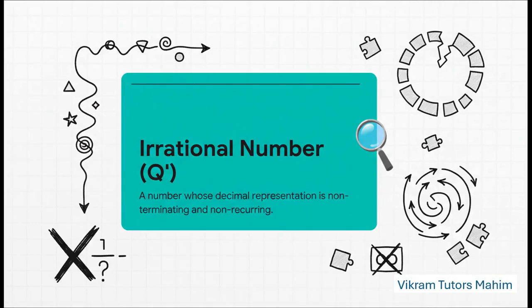And that right there gives us our official definition. An irrational number is simply any real number whose decimal form never ends, and it never settles into a repeating loop. It is the complete and total opposite of a rational number.